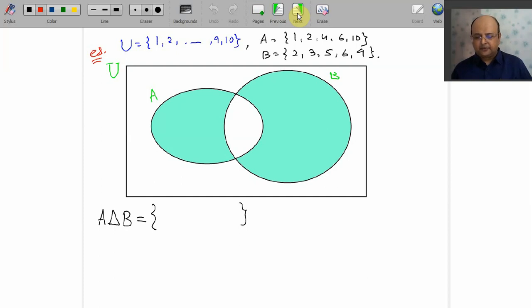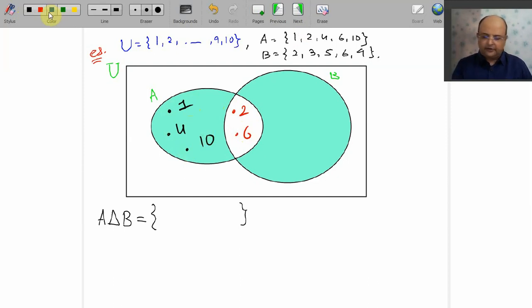If you have observed, we always start with what? Yes, common elements. So what are the common elements here? 2 is common, 6 is common. So yes, I plot 2 and 6. We go for remaining elements. What are they? 1 belongs to A, 4 belongs to A, 10 belongs to A.